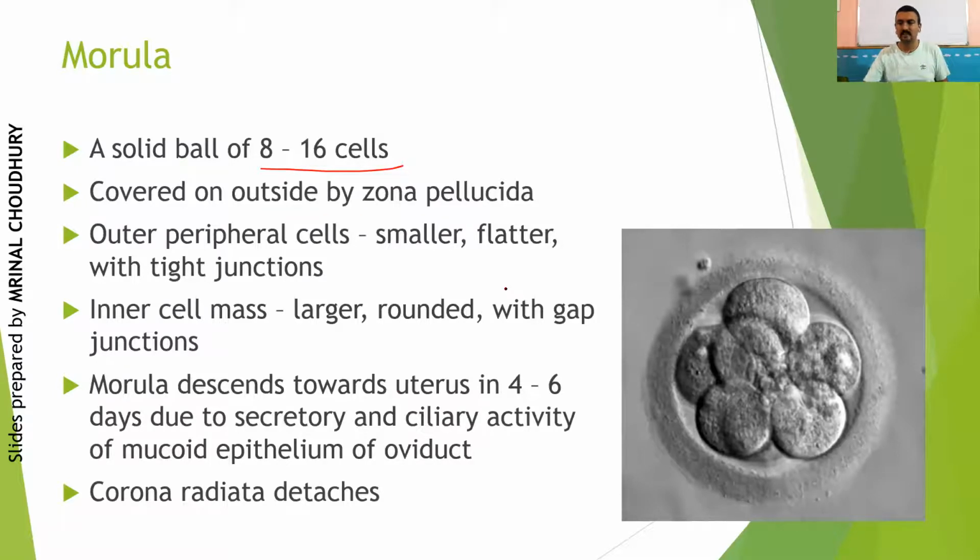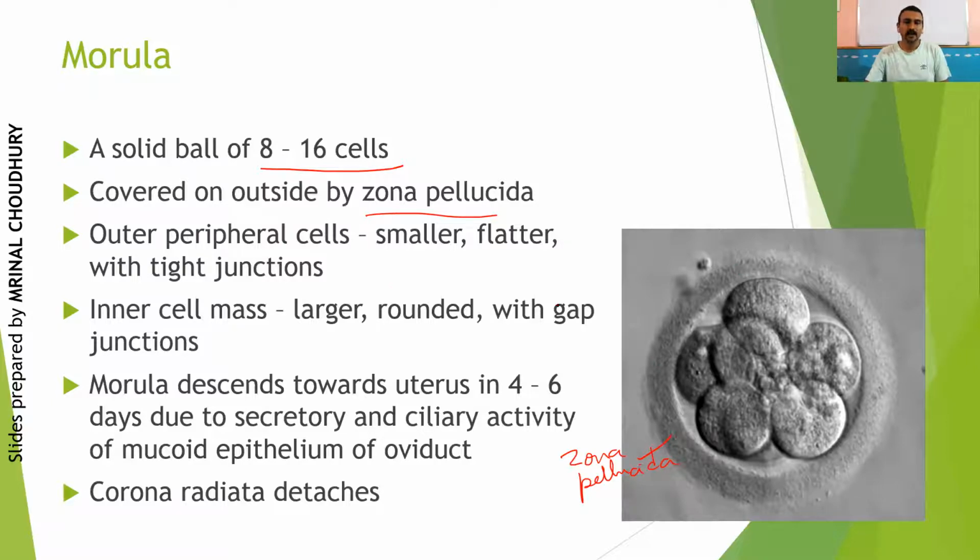You can see this is a real picture of a morula, where this is the outer layer of what we call zona pellucida. Fine. This is zona pellucida, and inside, these are the cells which are continuously dividing. See, the division does not stop, it keeps on happening continuously. So it is still covered outside by the zona pellucida layer. Okay. Corona radiata cells, however, which are present outside the zona pellucida layer, will degenerate.